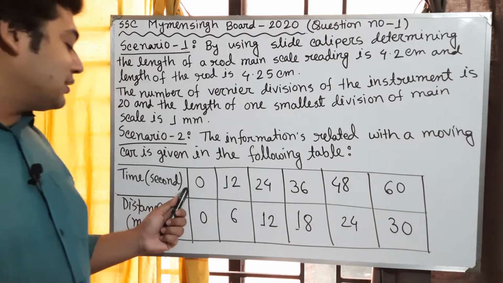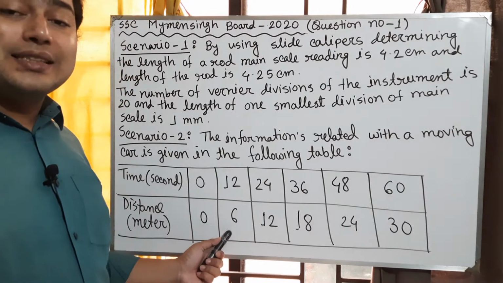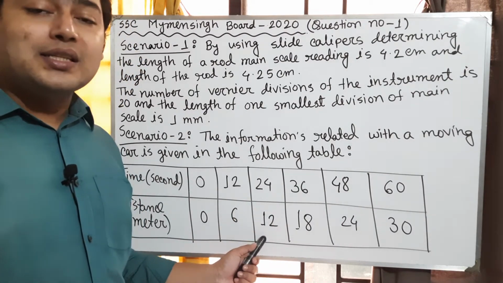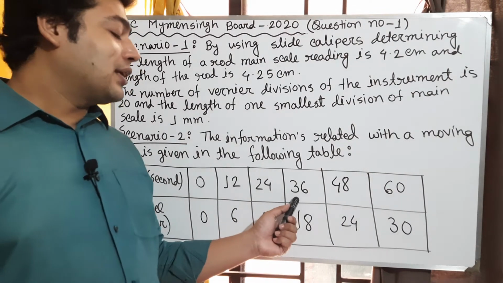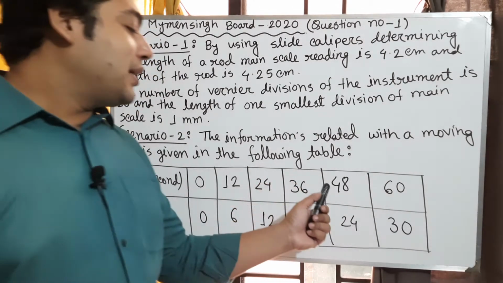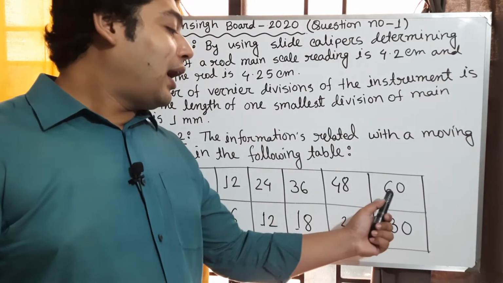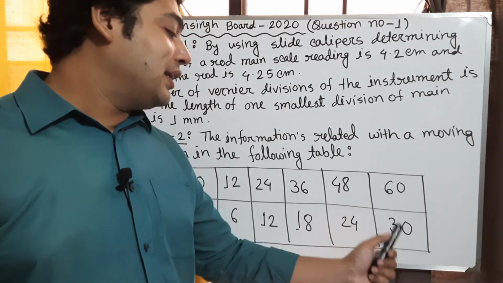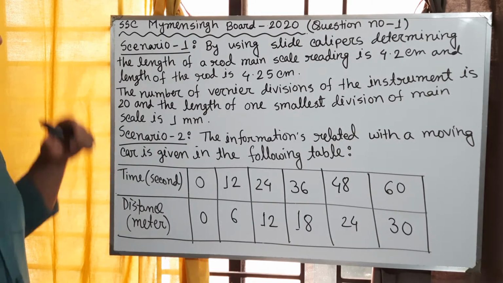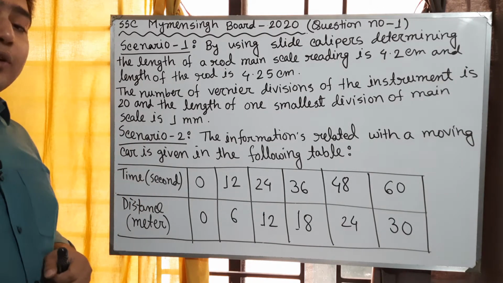Okay, so at 0 time the distance is 0, but at 12 second the distance is 6 meter. At 24 second the distance is 12 meter. At 36 second the distance is 18 meter. At 48 second the distance is 24 meter, and at 60 second the distance is 30 meter. Okay, so my dear boys, this is the stem of this CQ question.